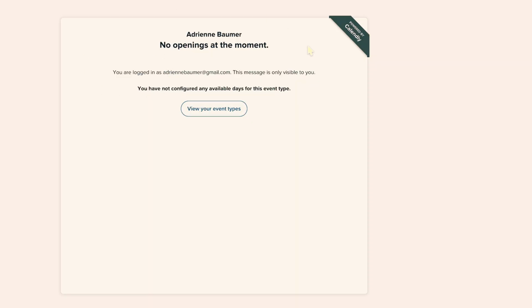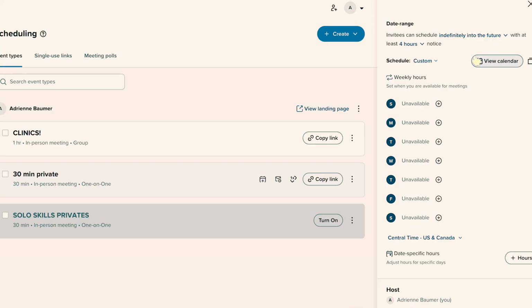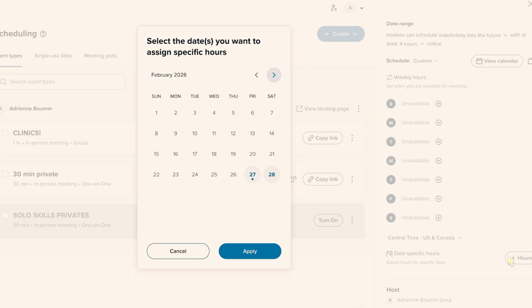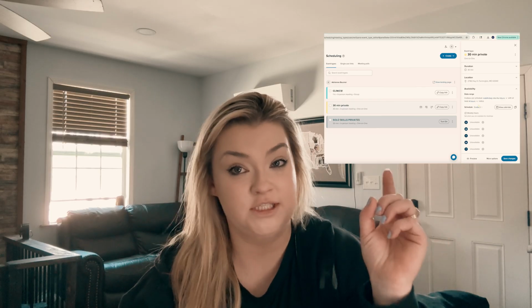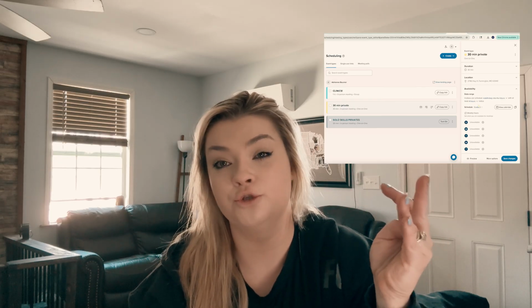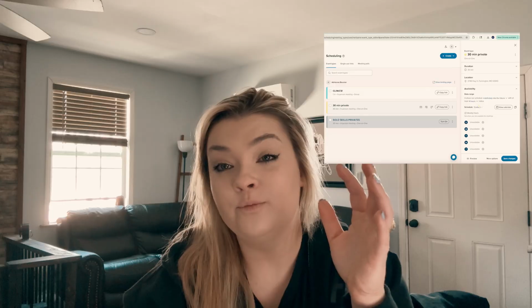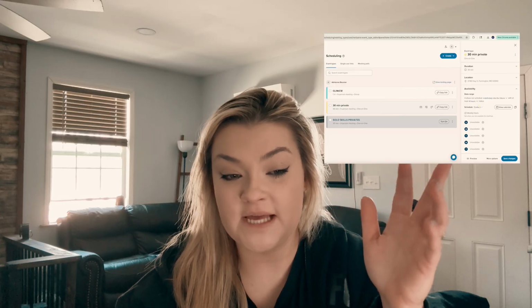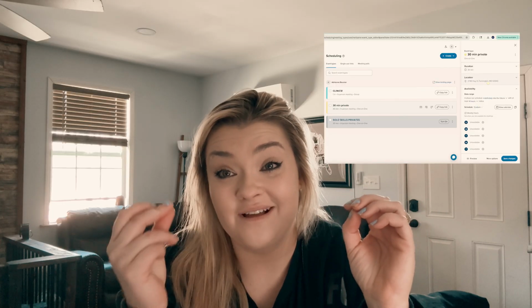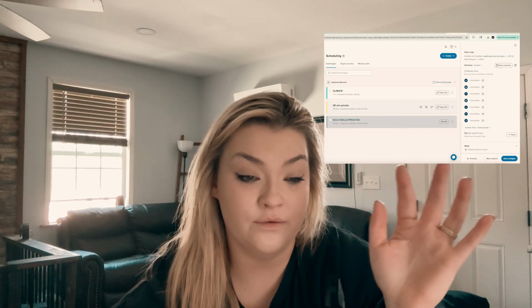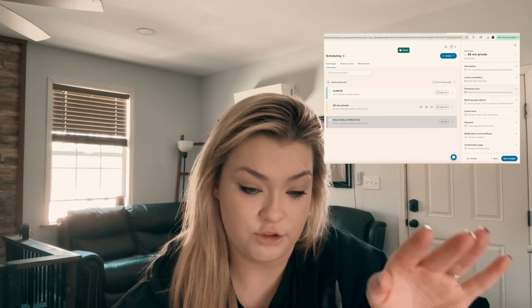So this is what it looks like when people go to view right now. It says no opening at the moment. Go into this date range and you hit date specific hours. From here, I just click on what days I want and then I put what times I want. And it's individually to everyone that books with me, because I will usually do 12 privates in a day when I set up a day, and they usually sell out like that. And I'm not going to go through and reach out. That is too much for me.